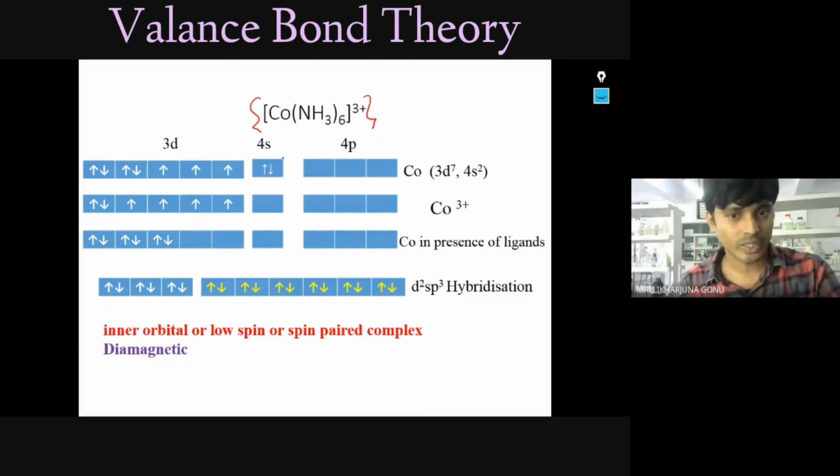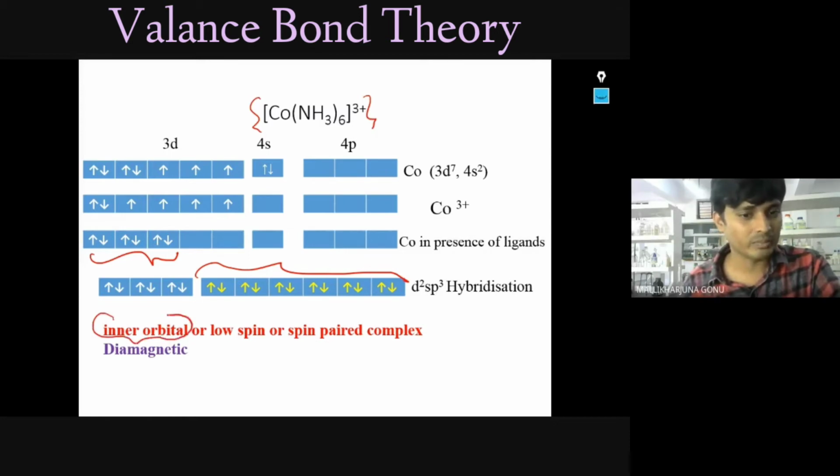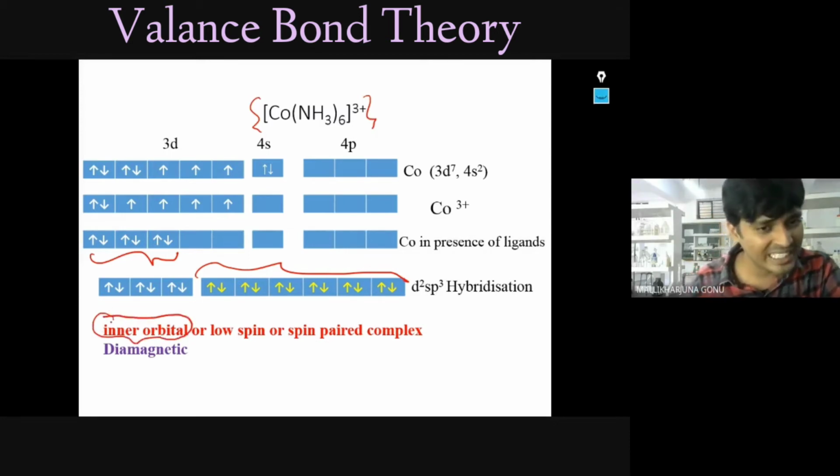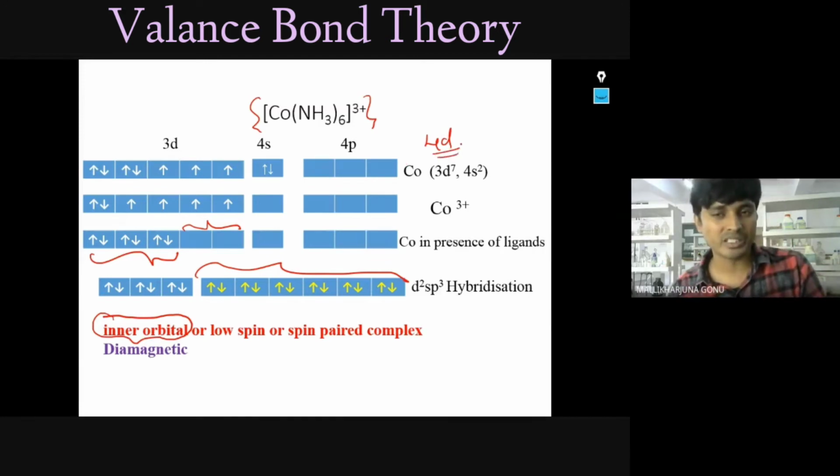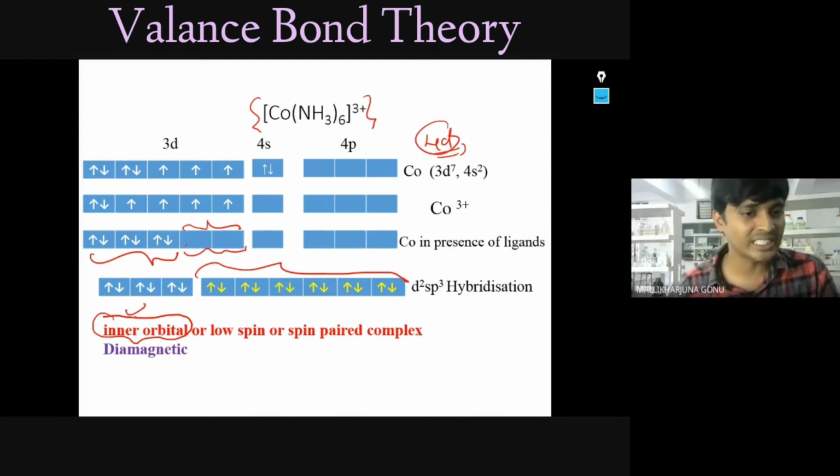Yes, sir. Okay, so this is what we have discussed just now. This is how it is paired up here, and all are clubbed here, s and p3, and this is called the inner orbital. Why are we calling it inner? These orbitals are the inner d orbitals. Sometimes, if the electrons are not paired up and come to the outer d orbitals and mix in the hybridization, it is called the outer orbital. Here the inner d orbitals are mixing, so that's how we call it the inner orbital.